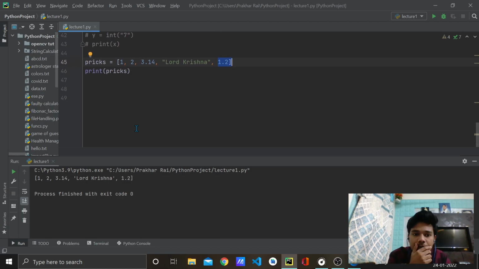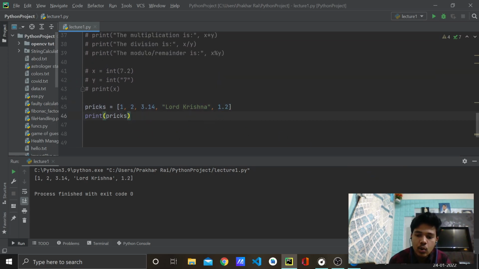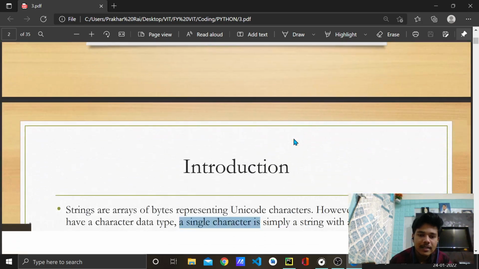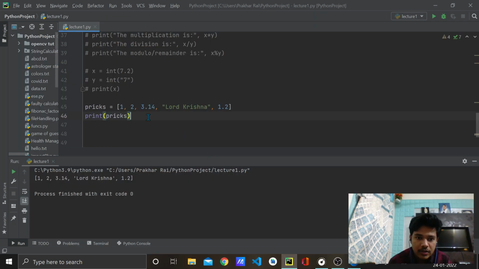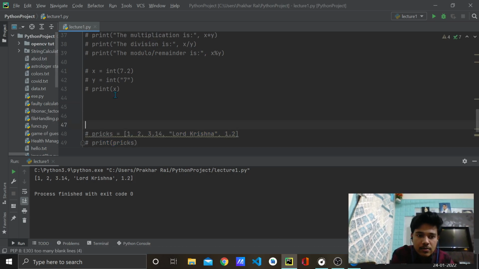For that we use the square brackets. By square brackets I mean, first of all, let's go into our PPT. So strings in Python, right? These square brackets can be used to access elements of the string. We'll see how. And strings in Python can be created using single quotation marks or double quotation marks, right? So let's see how. First of all, comment this out. Before coming to that, I would like to explain what that is. I have explained to you that this is a string, right? Hello world.